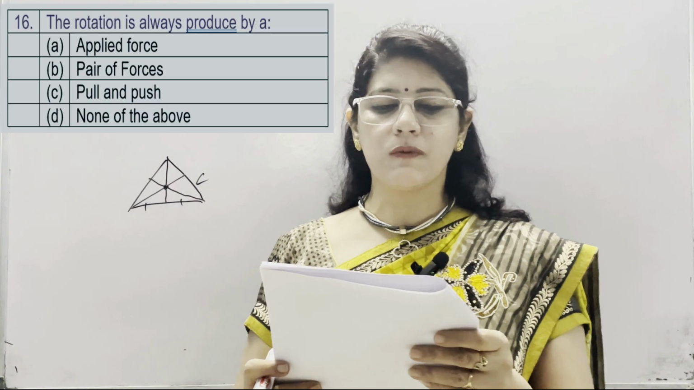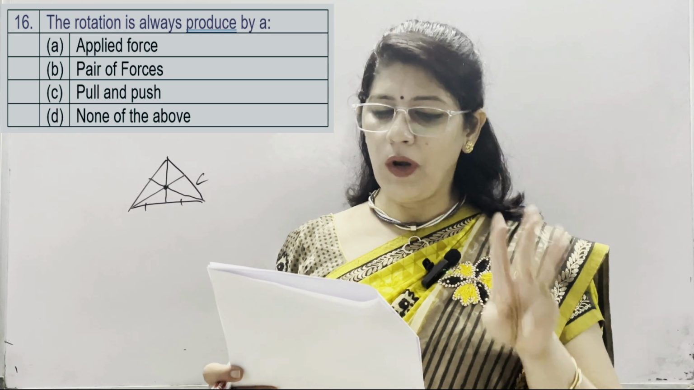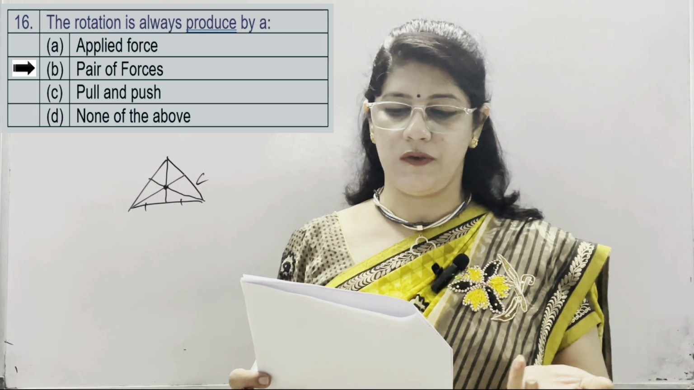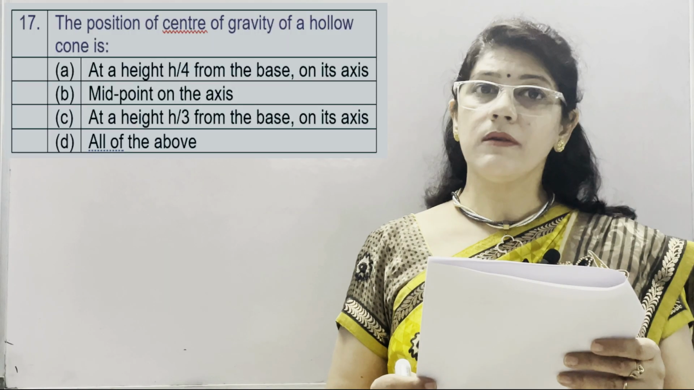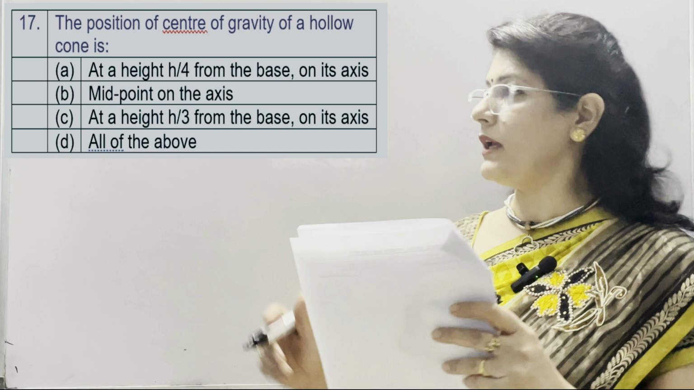Rotation is always produced by applied force, pair of forces, pull and push, none of the above. Correct option is pair of forces. It means couple.